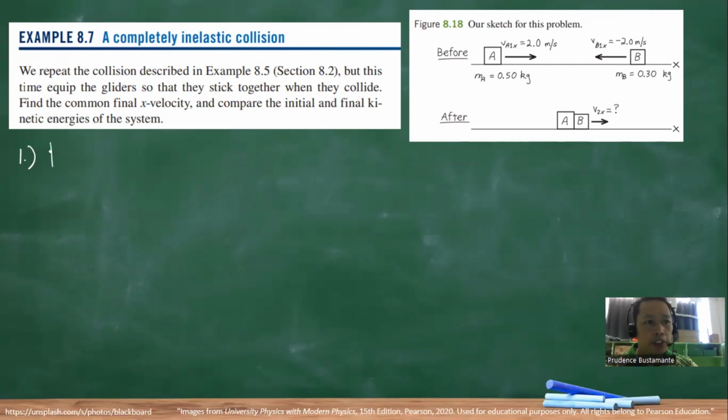Number one, the momentum is conserved. It is one-dimensional, so the total momentum is conserved. Number two, the kinetic energy is not the same before and after, so there is some kinetic energy lost. Number three, they have a common final velocity.